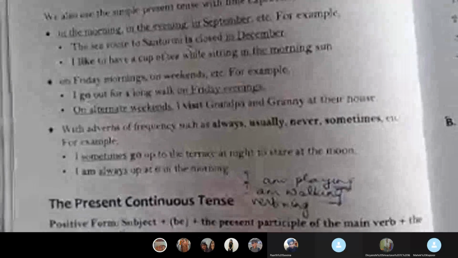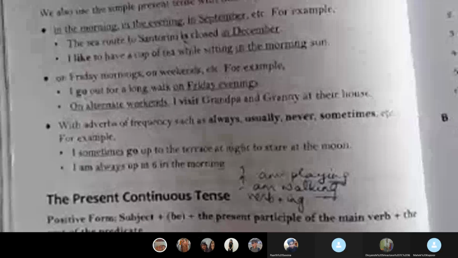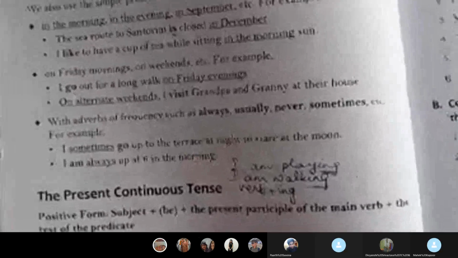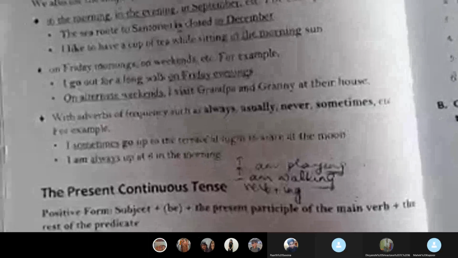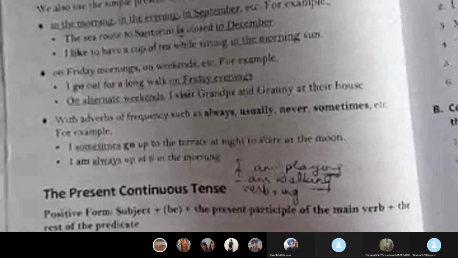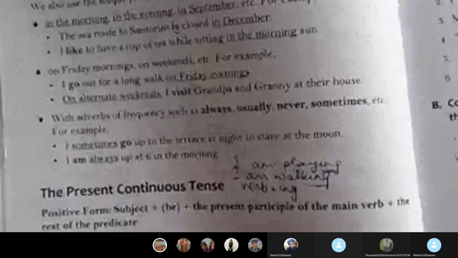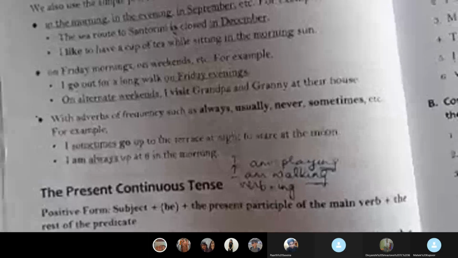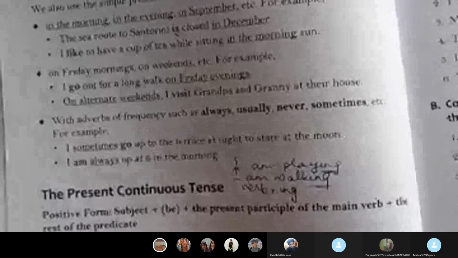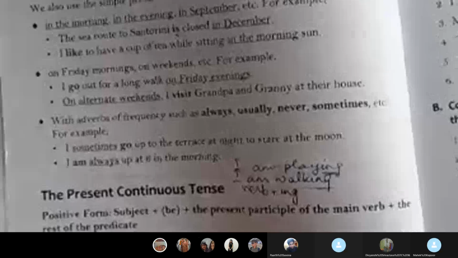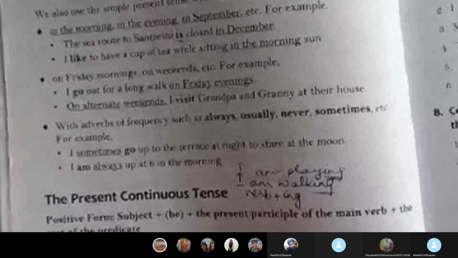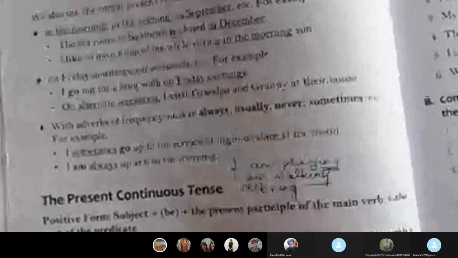Let us see. Mom is traveling to Kanpur on a train right now. Mom is the subject, is traveling. That means the action is still in continuation, still in progress. So "is" tells you that it is in the present, and ing tells you that it is in the continuous tense. Okay, Smita is eating a donut. Smita is the subject, is is the present word, and eating tells you it is in continuation. Donut and the rest of the sentence is the predicate.